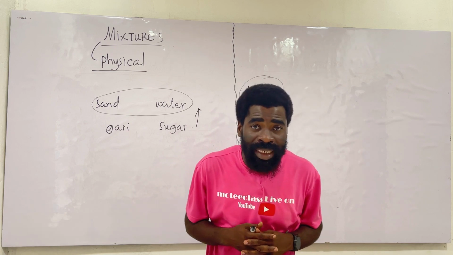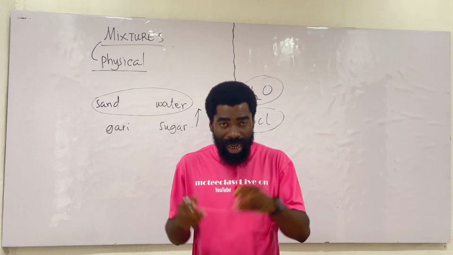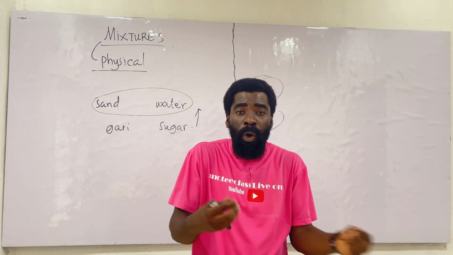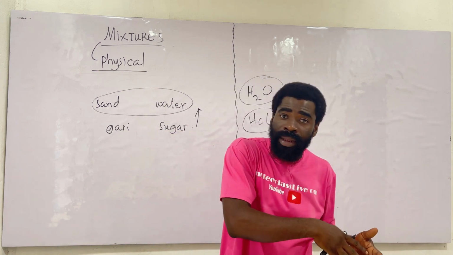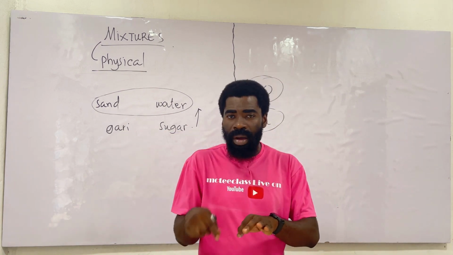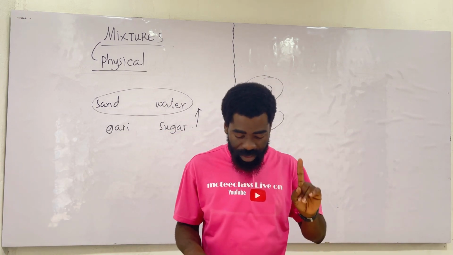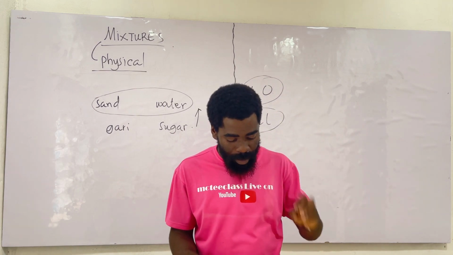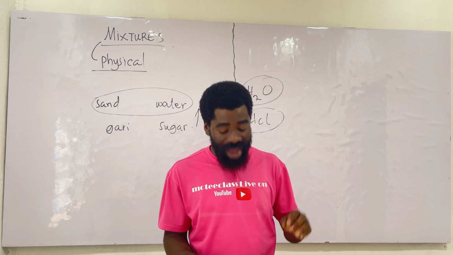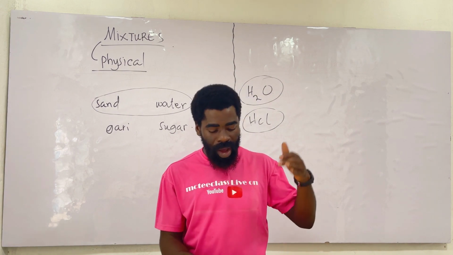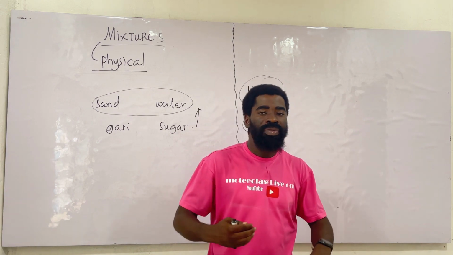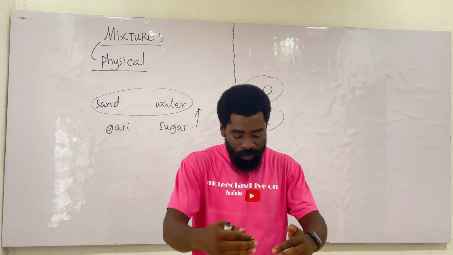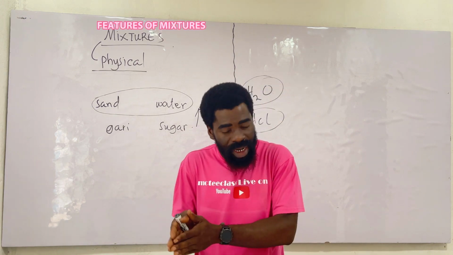Then we have brass. Brass is an alloy. And an alloy is a mixture of two or more metals, or a non-metal and a metal. Therefore, alloys are also what? Mixtures. So take note of that. Alloys are what? Mixtures. Then the components of brass are copper and zinc. Then we have steel. Steel is made up of what? Of iron and what? And carbon. There are a lot of mixtures, but these are the few we have here and their components, right?